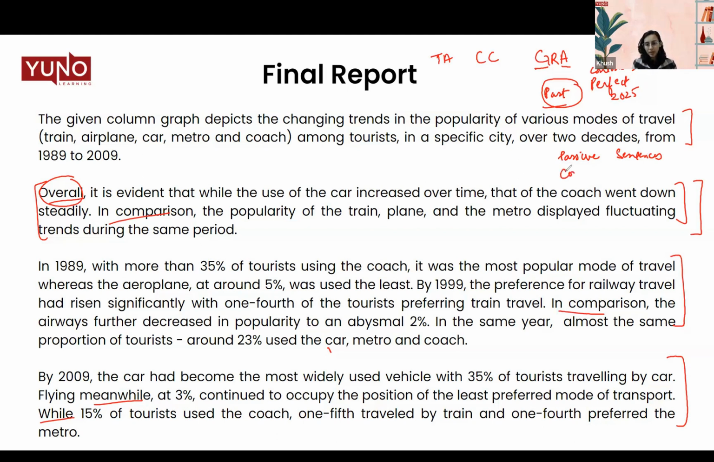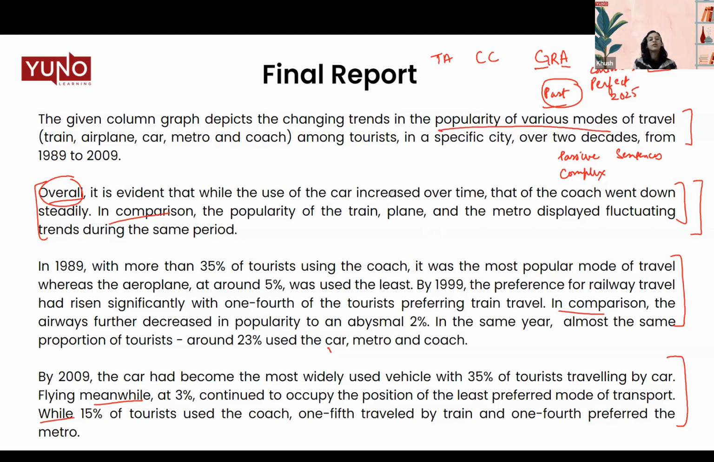Then you can use complex sentences. You can add complex sentences in your particular report. So this is for your grammatical range and accuracy. Last but not the least, lexical resource. When I talk about lexical resource, I'm talking about the words that you use, the specific vocabulary that you use, the synonyms that we use.